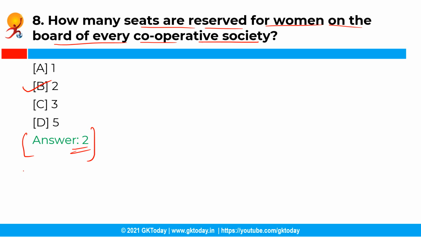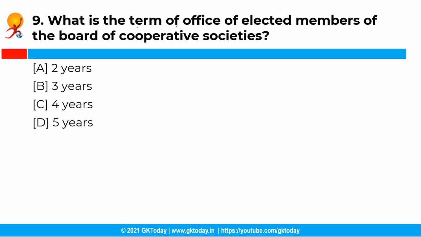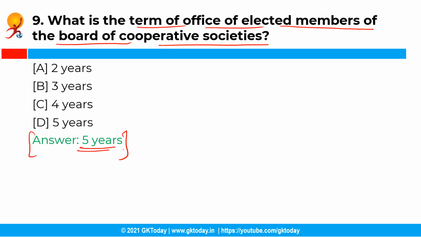Now the next question is, what is the term of office of elected members of the board of cooperative societies? So you have the following options and the correct answer is option D, that is 5 years. So the term of office of elected members of the board of cooperative societies in India and its office bearers shall be 5 years from the date of election, and the maximum number of directors of a cooperative society shall not exceed 21. Moving ahead with the next question.